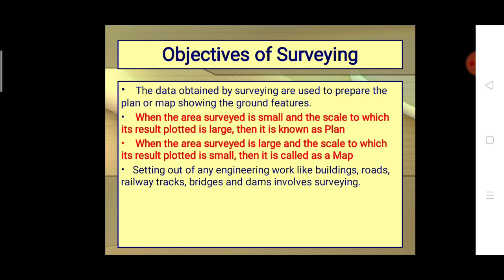With the help of this plan or map, we do engineering related work, like the making of buildings, roads, railway tracks, bridges, and dams. Everything comes only with the help of a plan or map. There is some difference between a plan and a map.